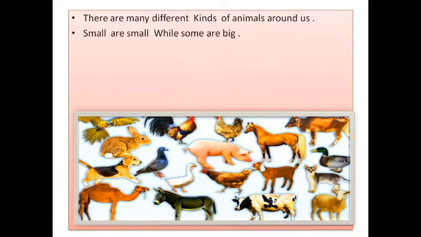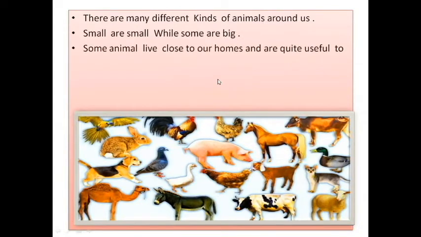Yes or no? You people all agree about that. There are many different kinds of animals we can see around us. Some are very small. Can you see the picture? See children, some are very small and some are very big.